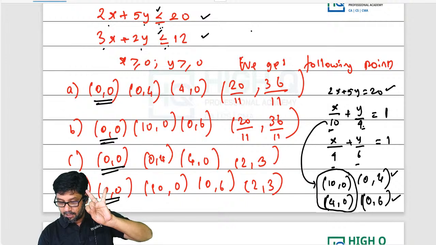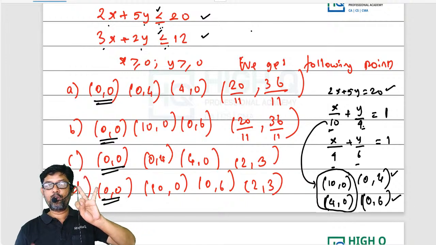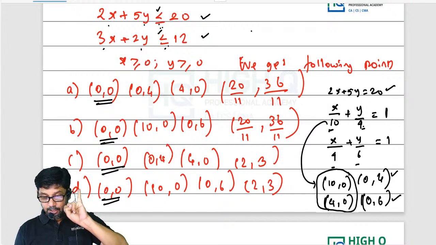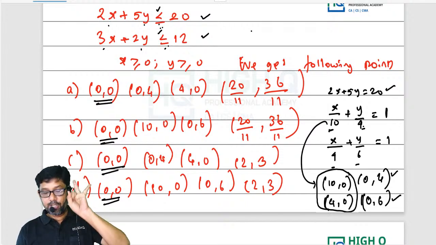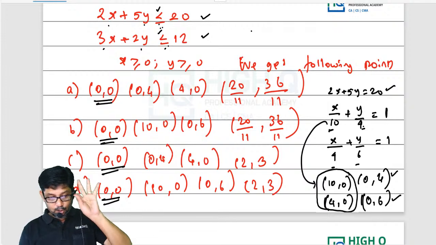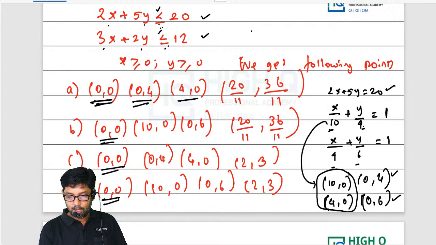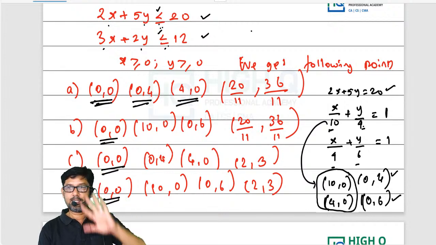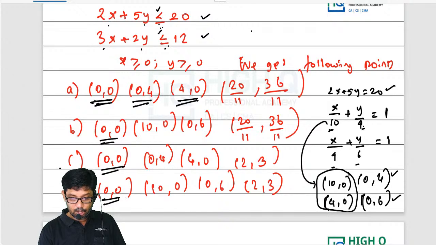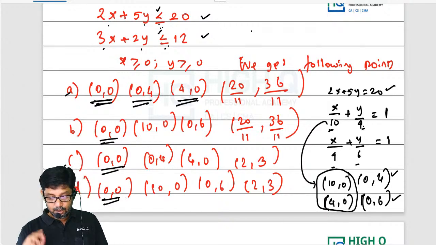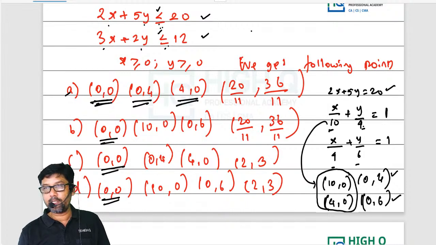Now go for this: (0, 4), (0, 6). Which is smaller? (0, 4). So (0, 0), (0, 4), (4, 0), these three should be there. Yes, option A we have. Even in option C also we have. Now, sir, among these two, which is possible?